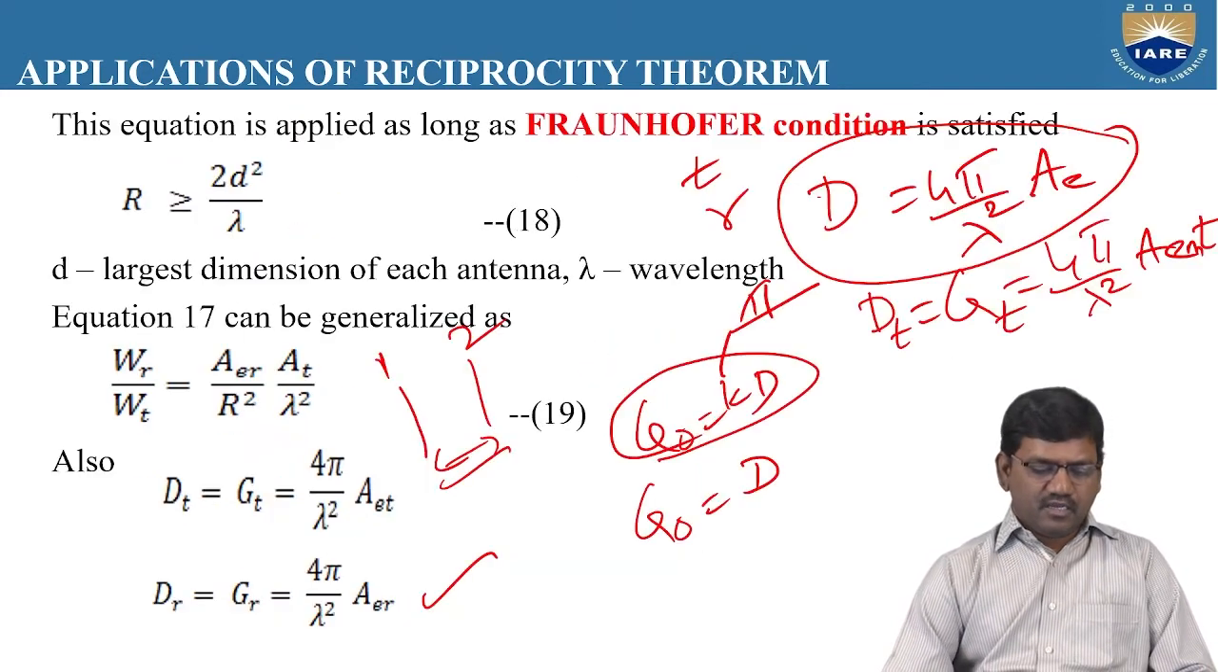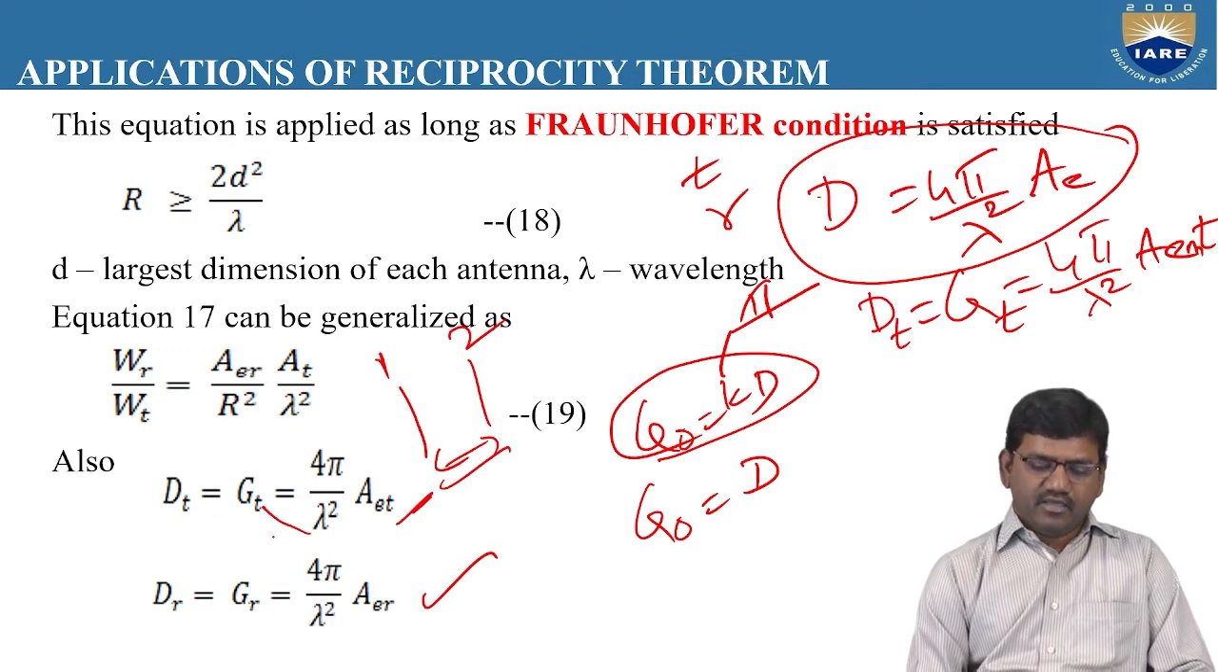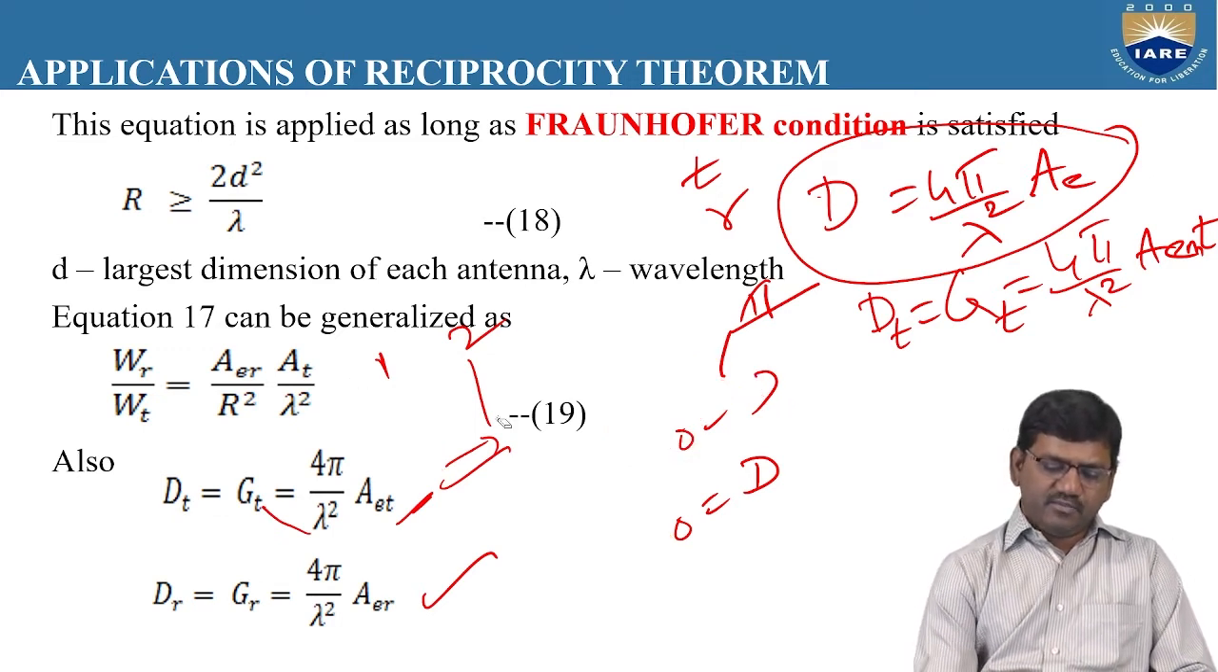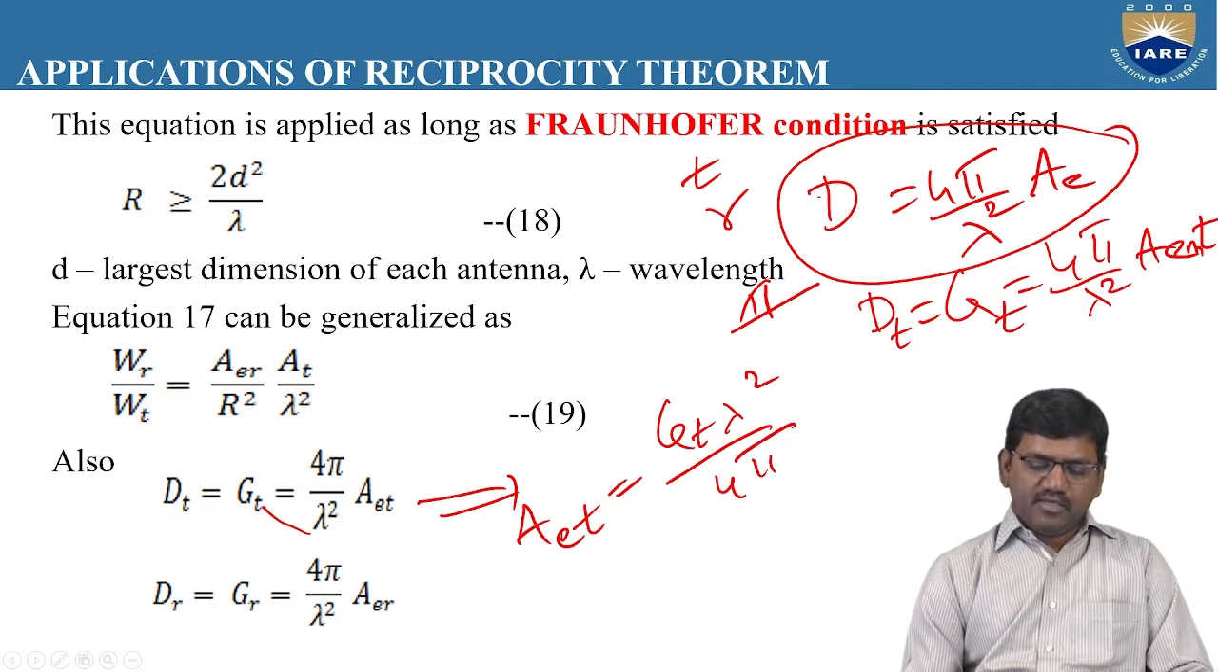So from these above expressions, if we simplify this, what will we get? We will get A_ET equal to G_T into lambda square by 4 pi. Similarly, A_ER is equal to G_R into lambda square by 4 pi.